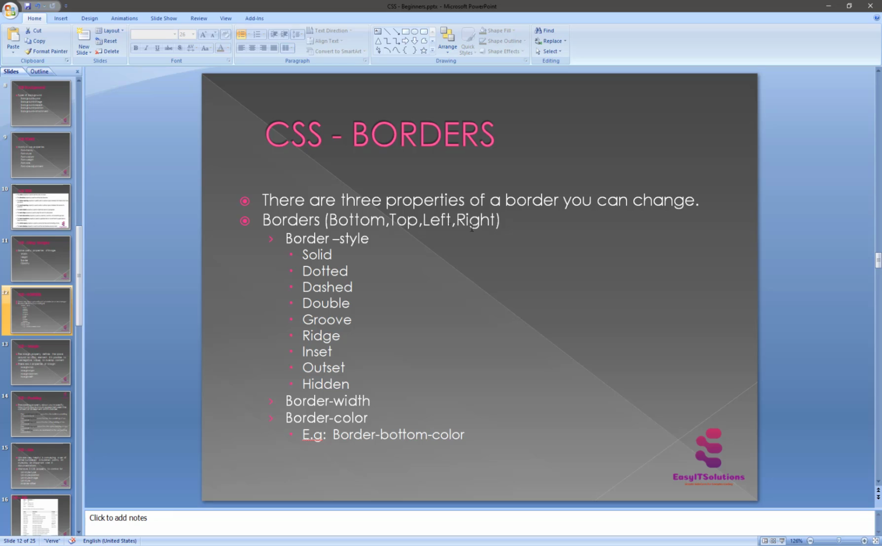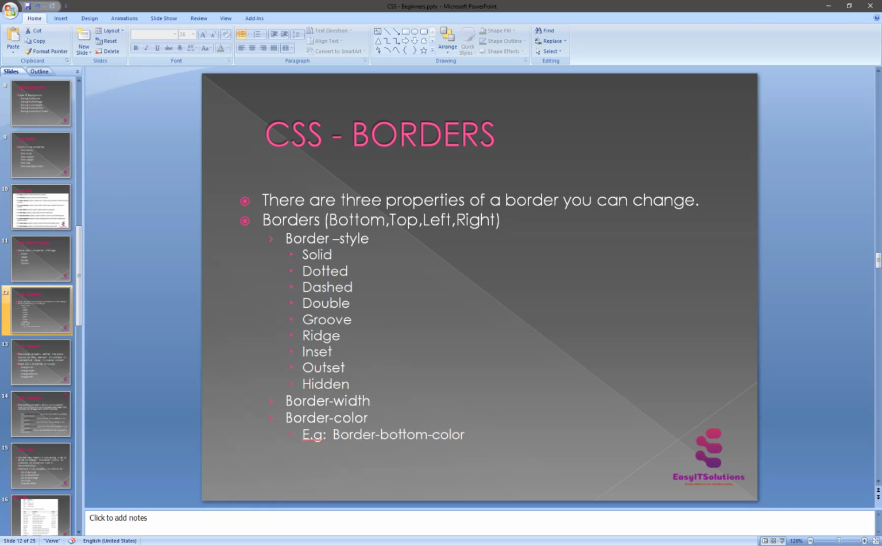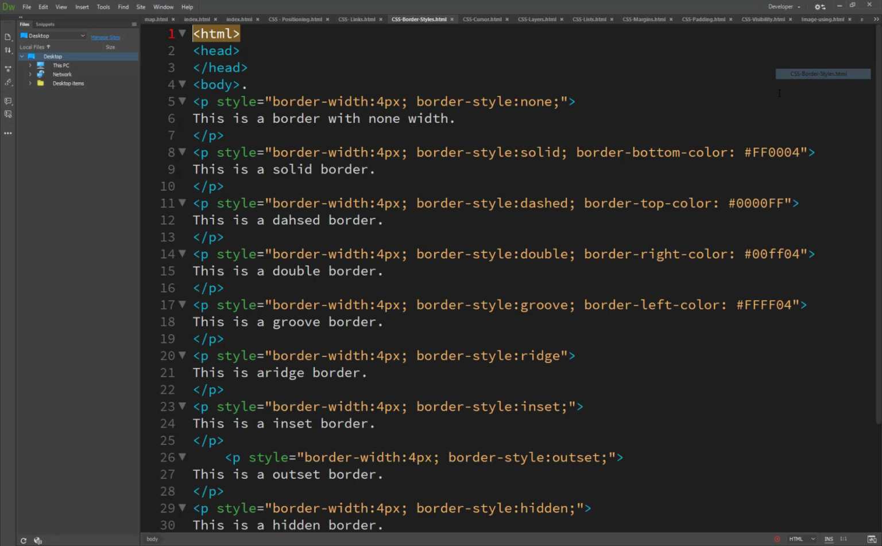So for the four directions, there are three properties: the border style, the border width, and the border color. The border style can be solid, dotted, dashed, double, groove, ridge, inset, outset, or hidden. As I already showed you in this image, this is the double border or dotted border, and these are all borders. We have just set the border style here.